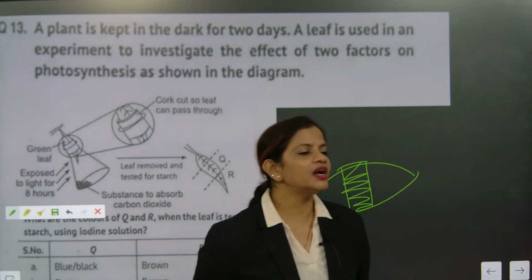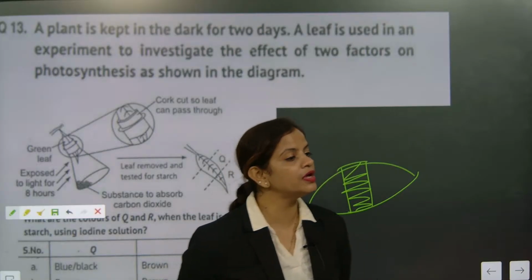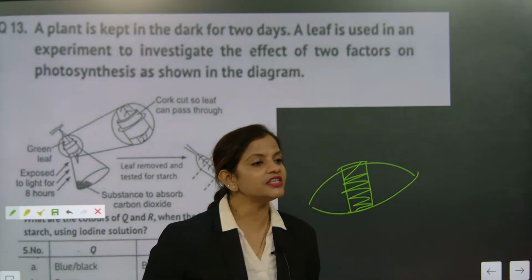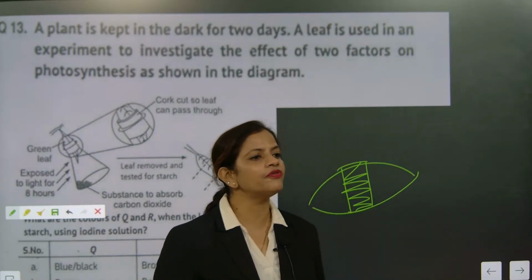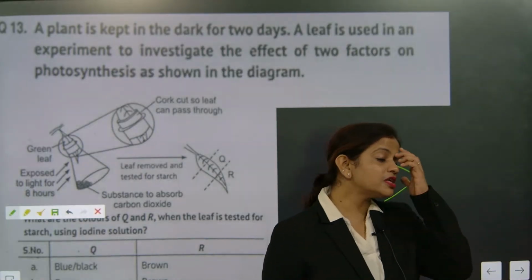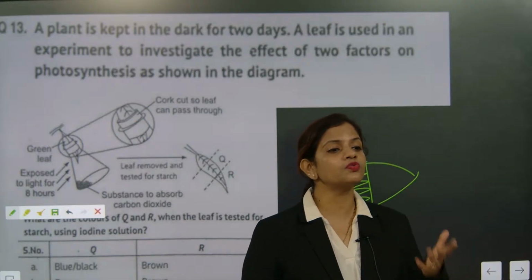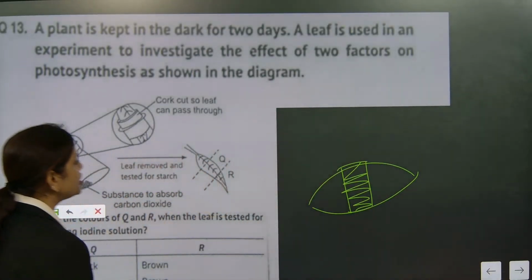After that, we are drying it. After drying it, what are we doing? We are putting it in iodine solution. Then we see that the other part of the leaf will be blue-black color, but that covered part will be faded. Why? Because photosynthesis has not been done. Chlorophyll is there, but photosynthesis has not happened. Why? Because what was missing there? Sunlight. Understood the green pigment part.